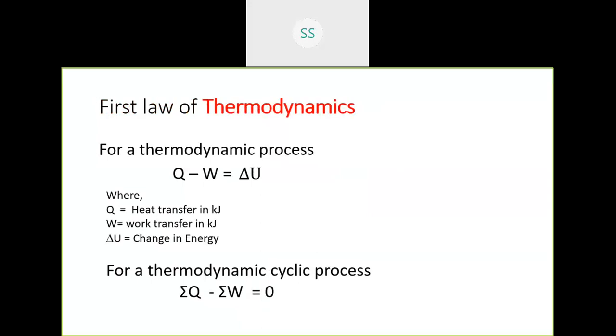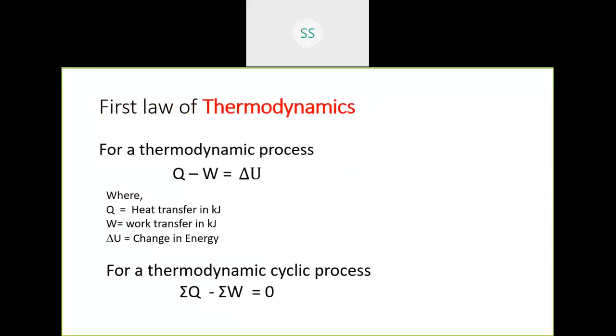Q minus W equal to delta U, where Q is heat transfer, W is work transfer, and delta U is change in energy. We have already discussed what is Q, what is W, and what is internal energy. This expression holds good for a single thermodynamic process.